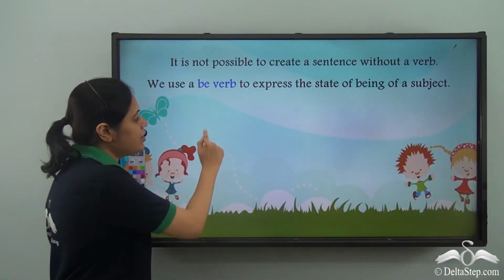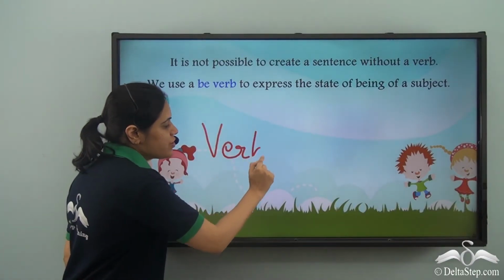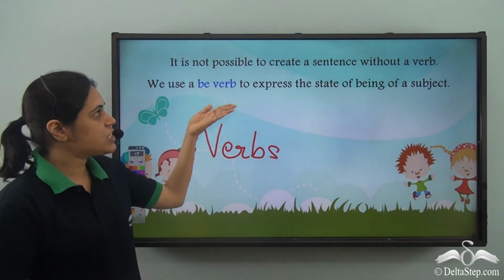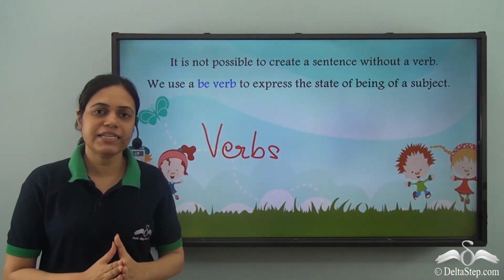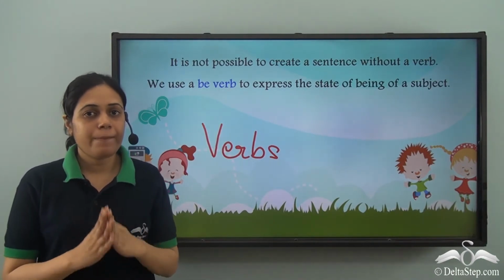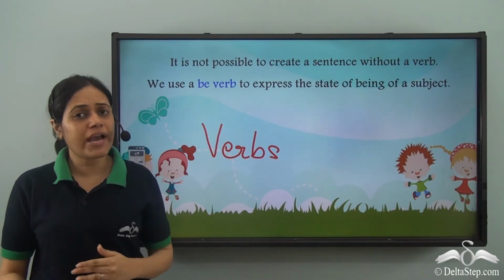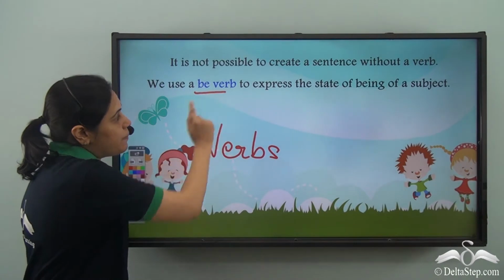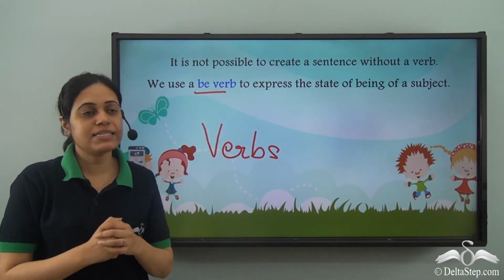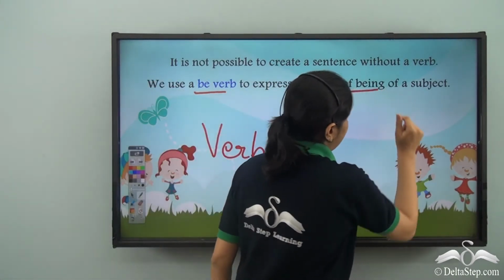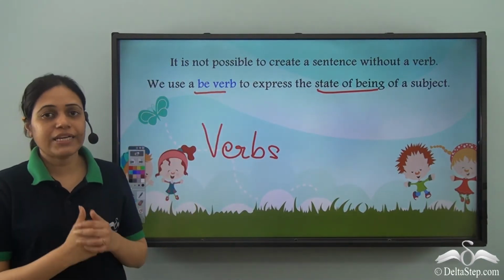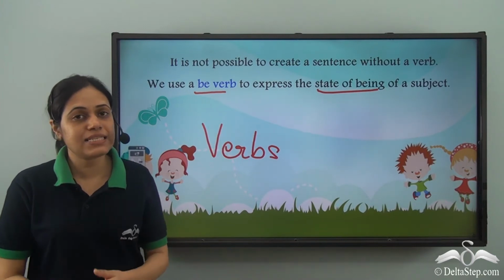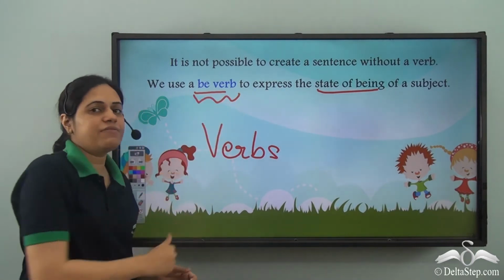We have already learned that verbs are action words or doing words. We also know that it is not possible to create a sentence without a verb. But at times there are no action words in a sentence. Then we use a be verb to express the state of being of a subject. That is, to express that something is there or something exists, we use a be verb.